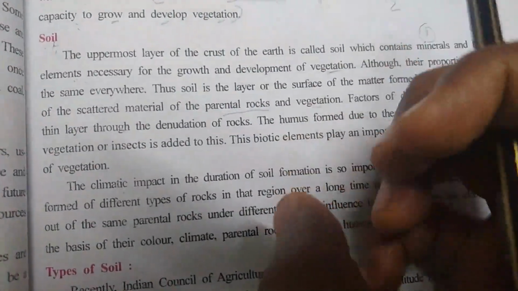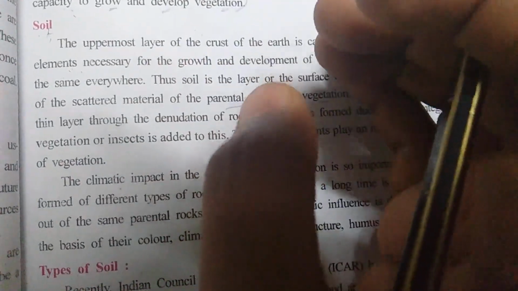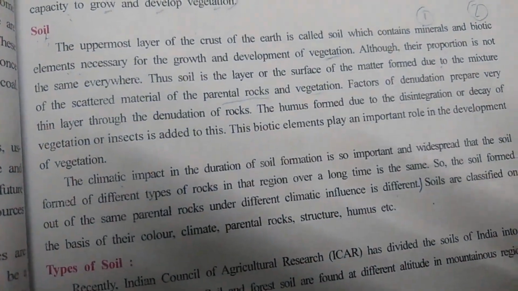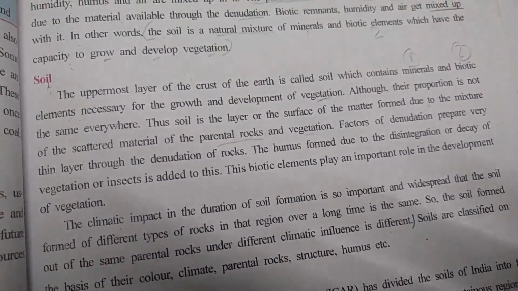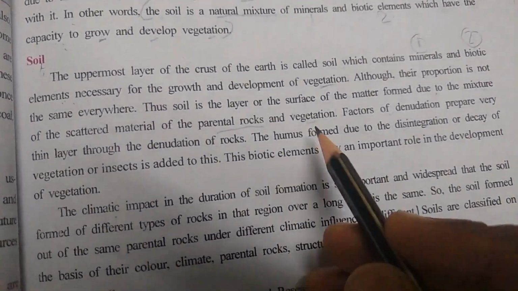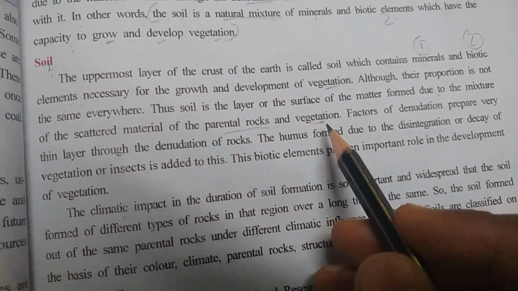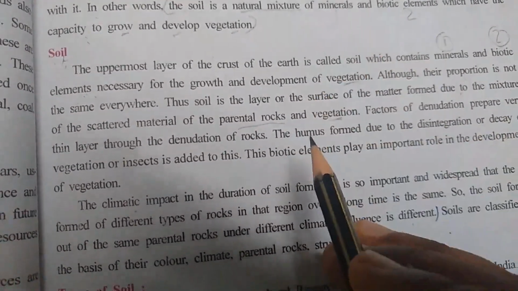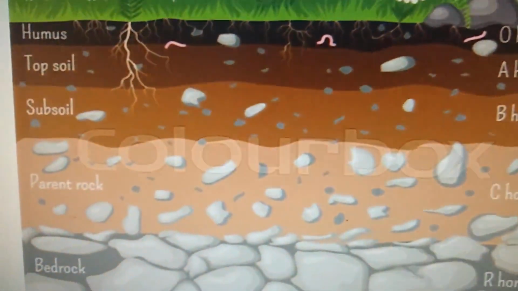We are mixing, merging, combining the scattered material of what? The scattered material of parental rocks and vegetation, with decaying and all those things mentioned. Vegetation means what? Vegetation in the context of decaying of vegetation and all those. Now parental rock, I hope you are able to see.